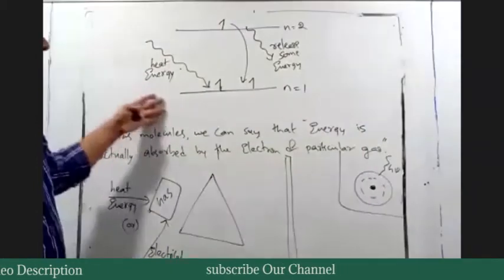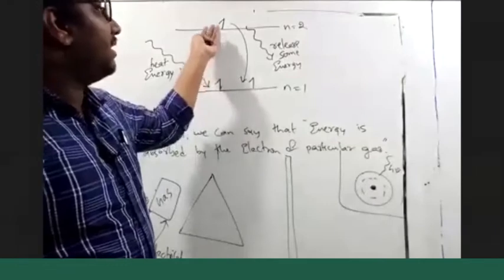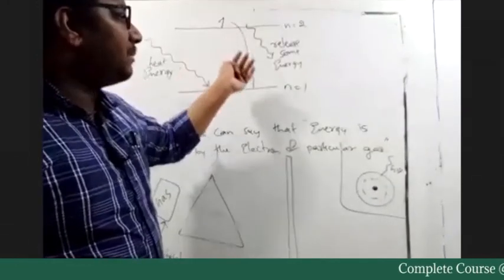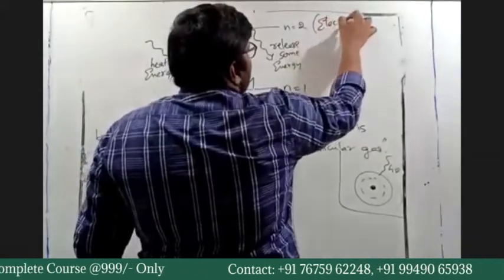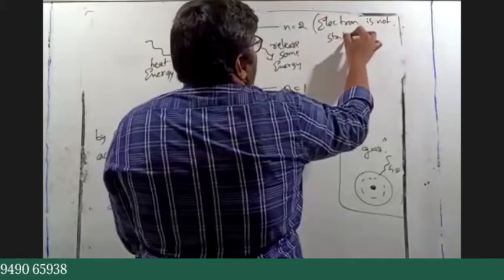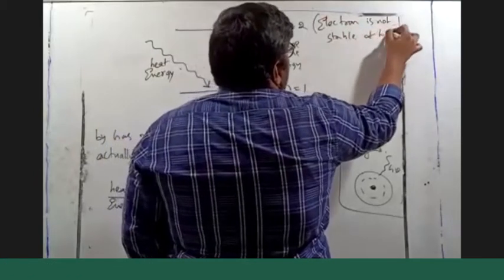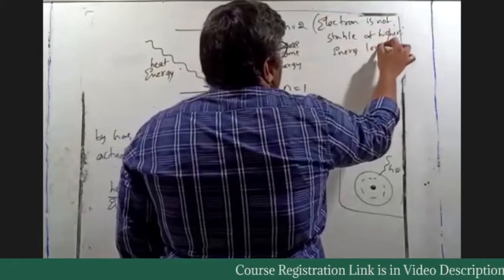Initially, I have given heat energy. This electron can take up that energy and go to the higher energy level. From this higher energy level, it comes back. It is not stable here. You can write like this: electron is not stable at higher energy level.